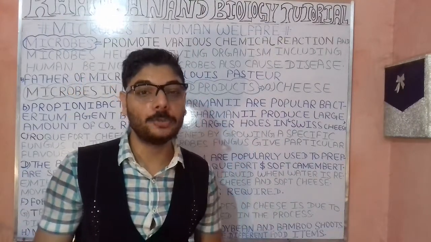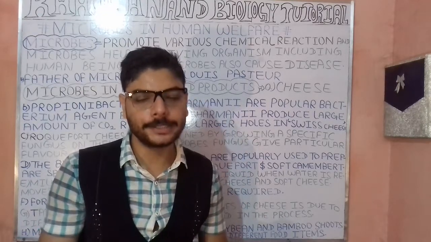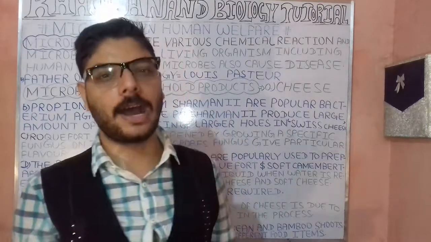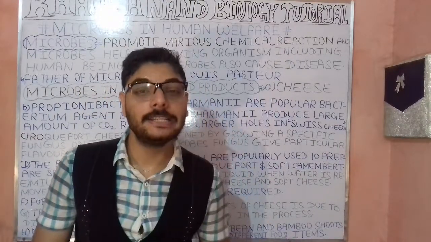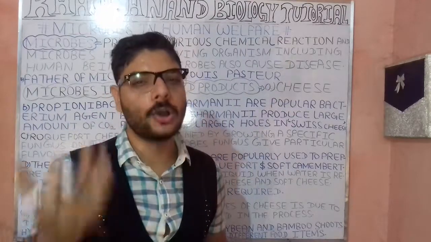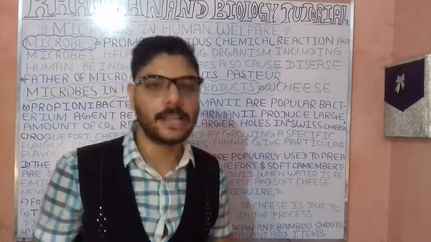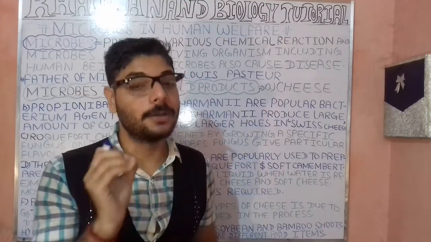These lactic acid bacteria play an important role in breaking down food, in the absorption of nutrients, and in preventing as well as treating the symptoms of diarrhea.